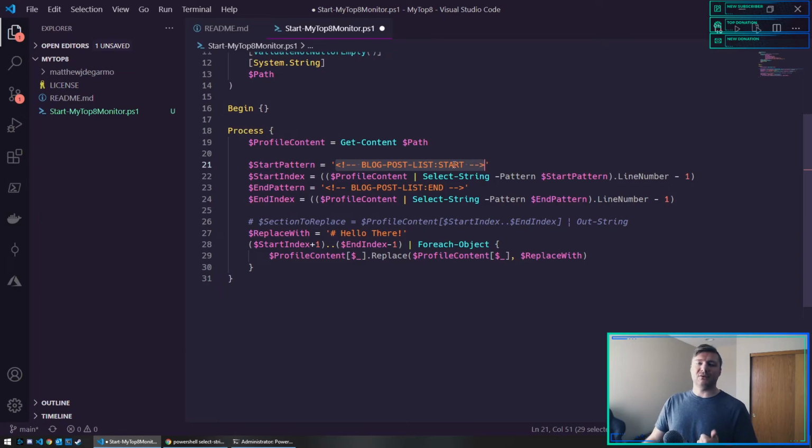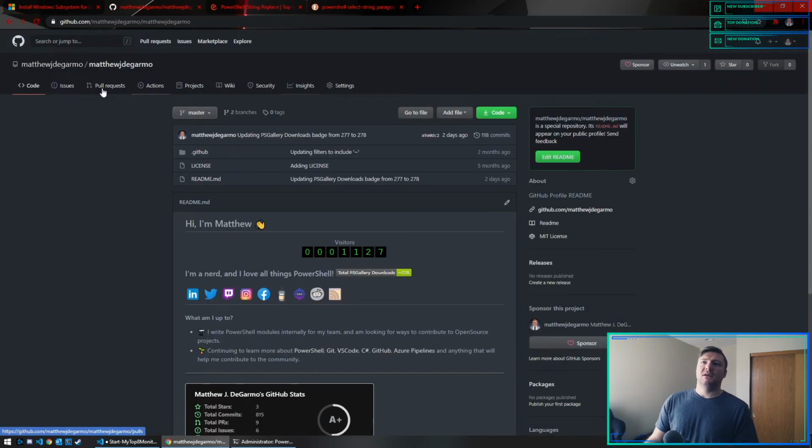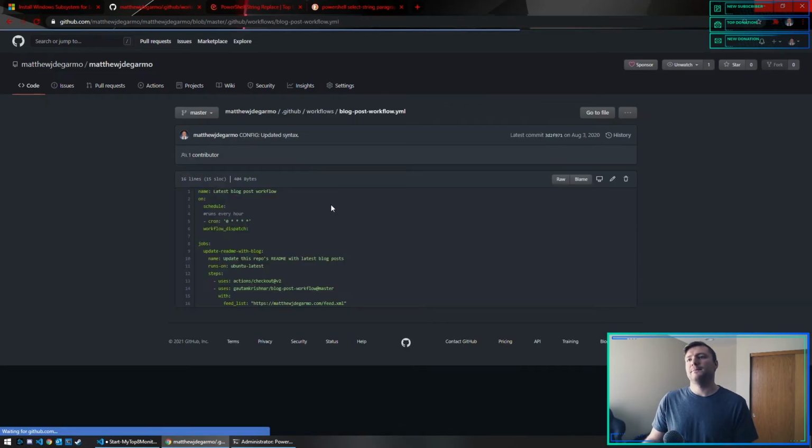The action, once I get Docker figured out, the action needs to pass in the file path of the names. I will have the path to the profile figured out, because the first GitHub action, oops, that's not what I wanted. Here, workflows, blog posts.